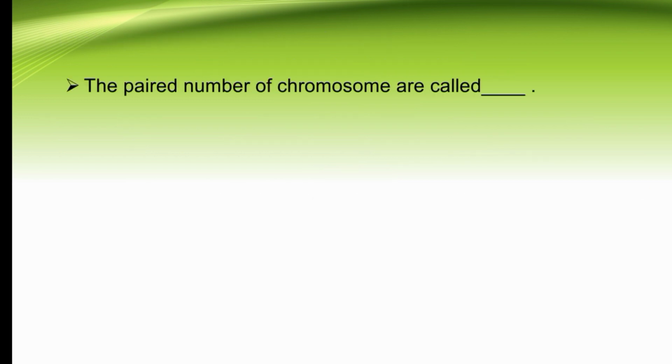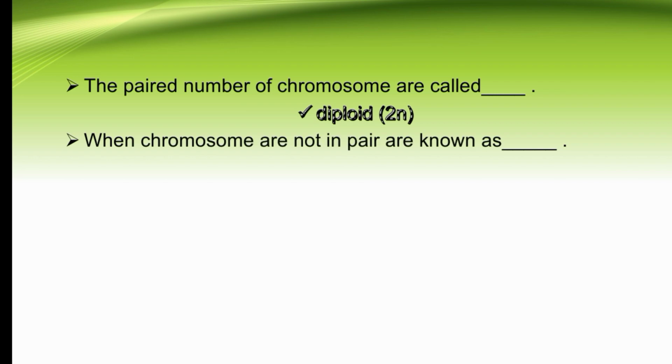The paired number of chromosomes is called dash. So the paired number of chromosomes is called diploid. When chromosomes are not in pairs, it is known as dash. So it is known as haploid, which means chromosomes are not in pairs.